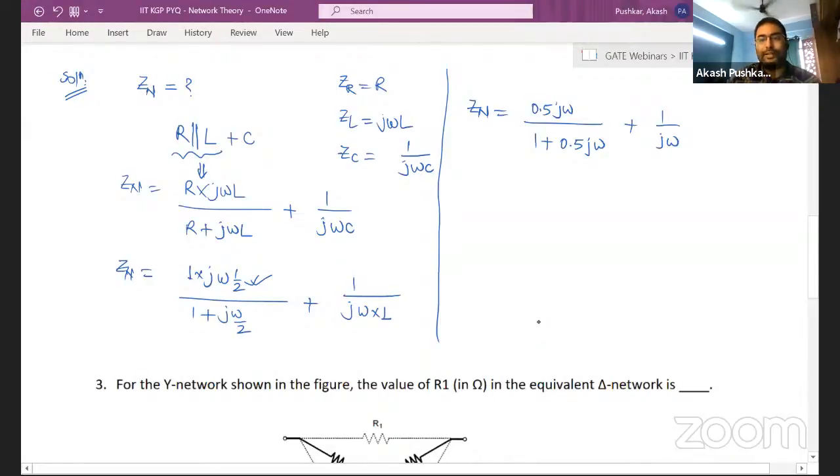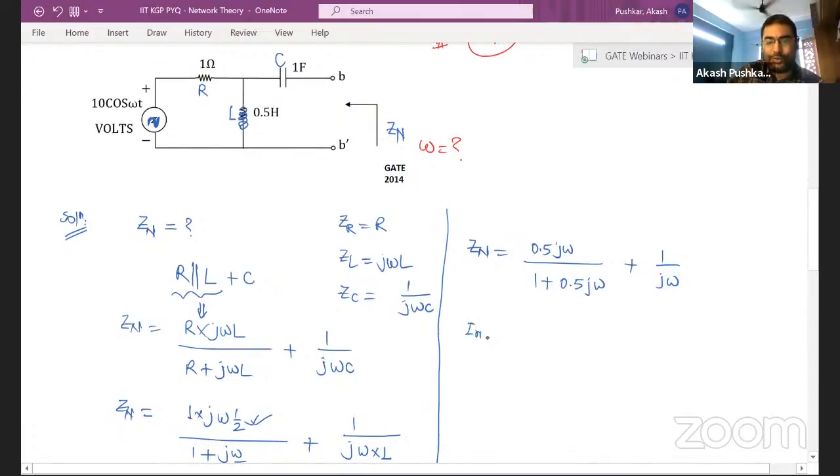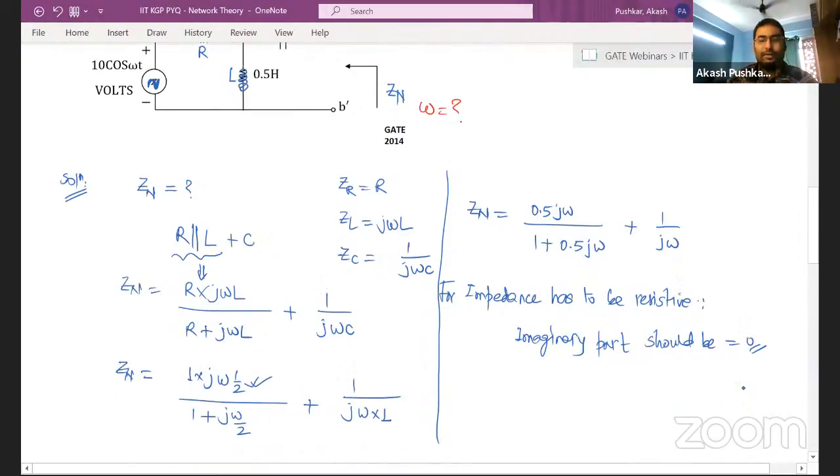Now you are supposed to make this overall impedance resistive. Resistive means what? If impedance has to be resistive, the imaginary part has to be 0, right? So imaginary part must be 0. For impedance to be resistive, the imaginary part should be equal to 0. This is the concept you should learn.